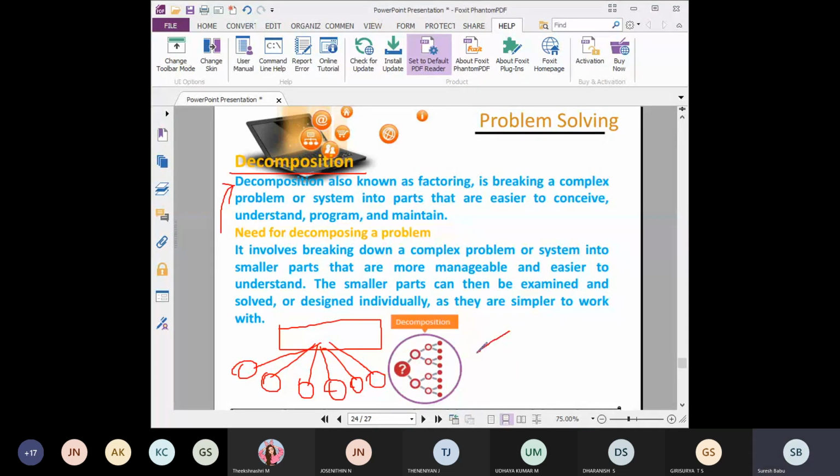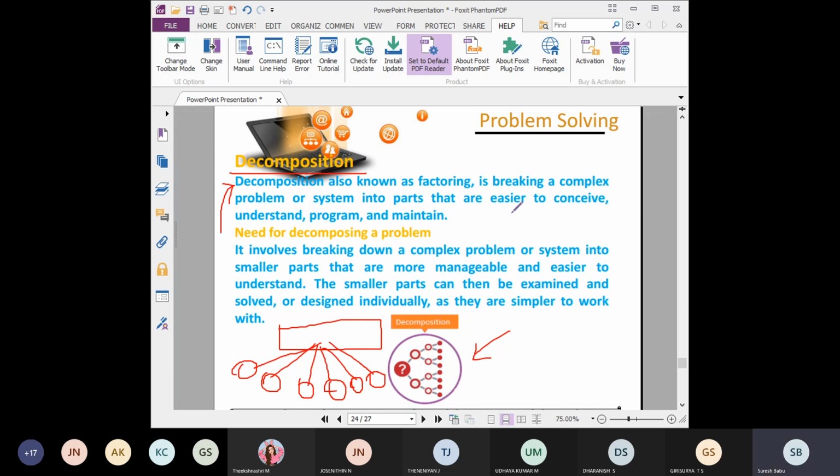See in this diagram also, the entire first thing is subdivided into two things. Again each is subdivided into another two, and like this it subdivides again and again. One big complex problem breaks into next-level programs, then again into simpler programs, until it becomes simple, so that everyone can easily understand and solve it. That is the concept of decomposition.